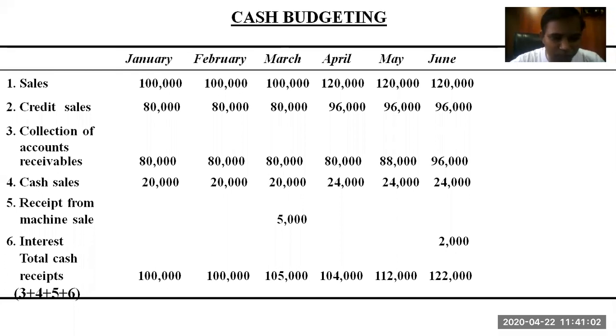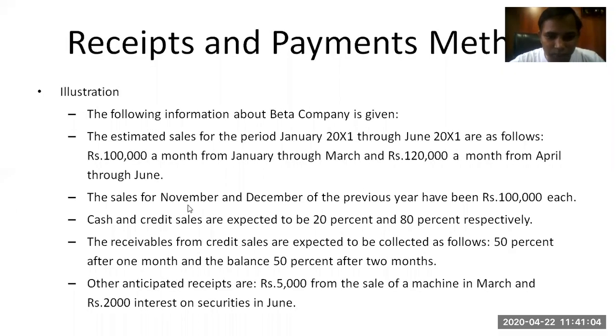I told you last time that you should keep in mind that expected cash payments, or the amount that you are receiving, should be only in the cash budget of that respective month. Any amount that you are expecting to receive in the next month should be there in the next month's budgeted data.